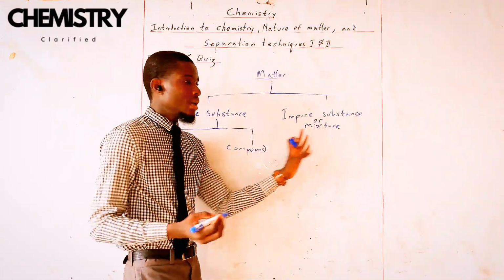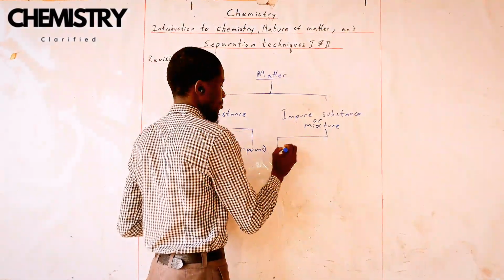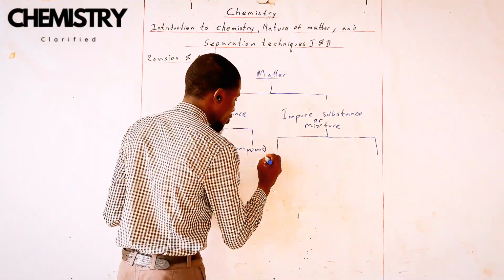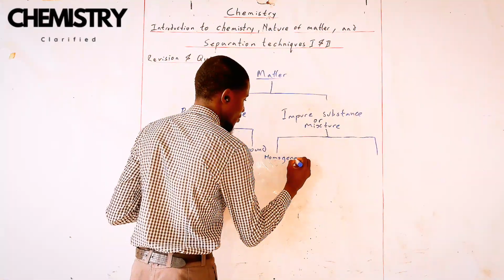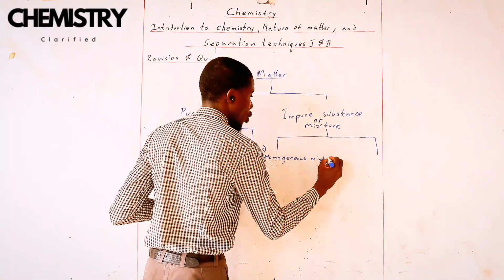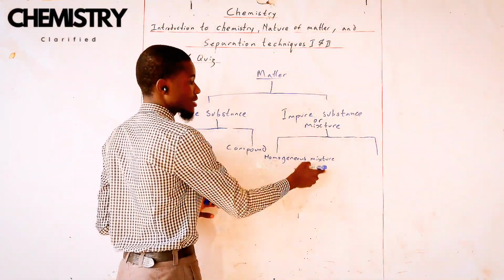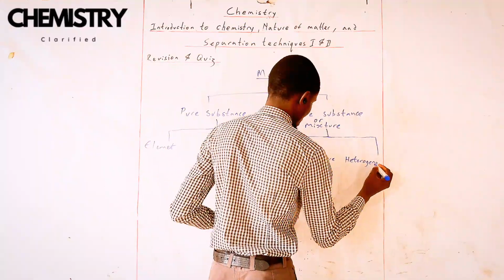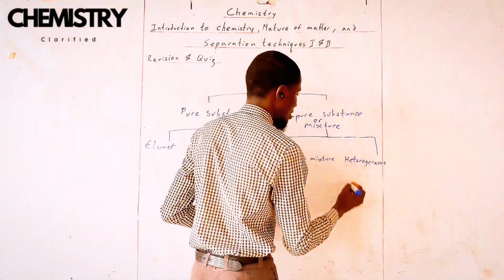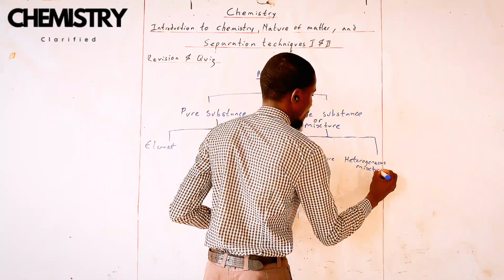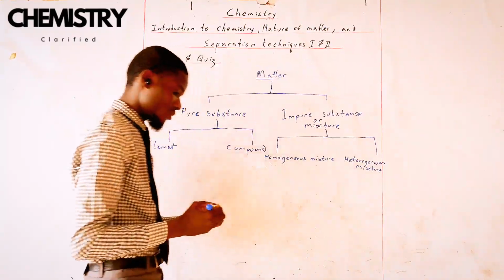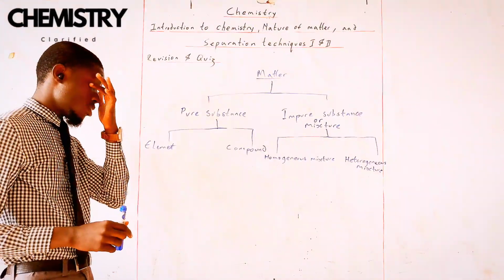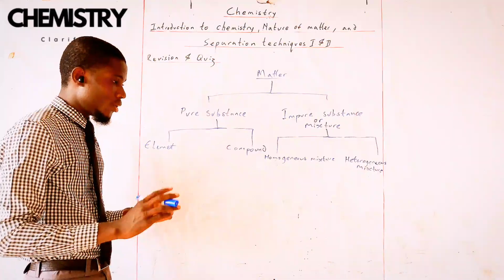And this mixture can be subclassified into two. Either it is a homogeneous mixture, that is, a homogeneous impure substance, or it is a heterogeneous mixture. Now, give me some time, I'm going to explain all these things. This is a very basic classification of everything that we have in the universe. Now, let's put this to the test.